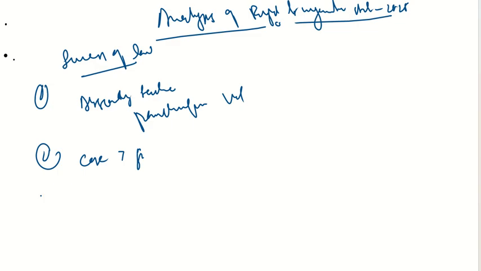Similarly, we have the cases with respect to school uniforms. Private primary schools had claimed that they had given the uniforms, but when the RTI was filed, it showed no uniforms had been given. This case is in Allahabad, and eventually the uniforms were made available to the children. Also the Commonwealth scheme and the Adarsh housing society scam were highlighted by this. All this was possible only because of the Right to Information Act. So it has done wonders.